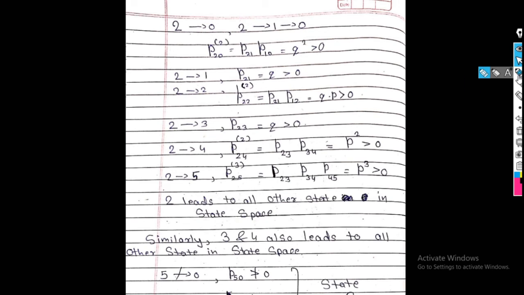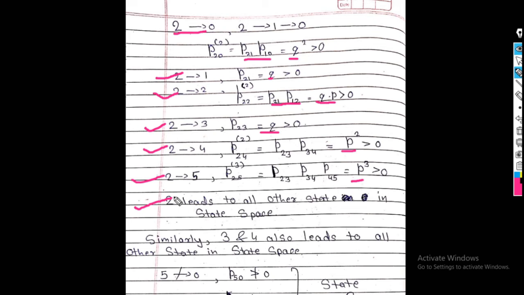Now I go for the second one. So see here, 2 leads to 0. How to find? P21 into P10, so we get q square. 2 leads to 1, value is q. 2 leads to 2, how to find? P21 into P12, so q into p. 2 leads to 3, value is p. 2 leads to 4, value is p square. 2 leads to 5, value is p cube. So 2 leads to all other states in the state space.